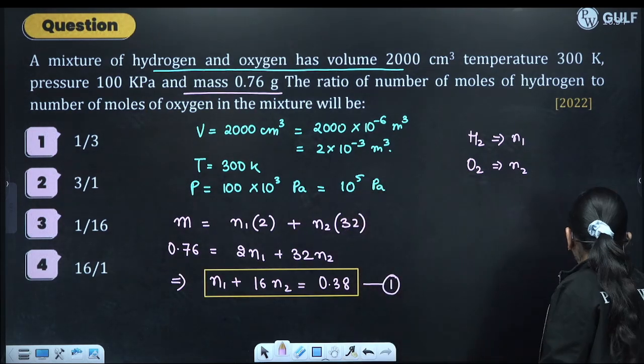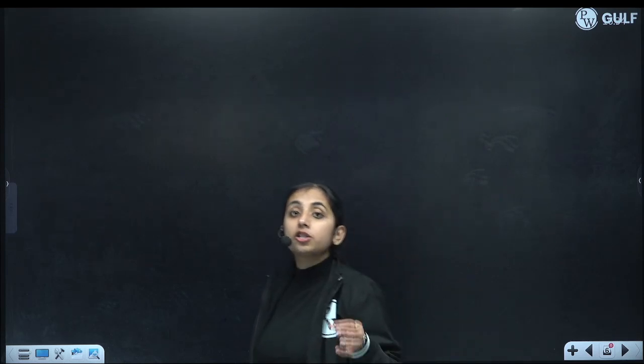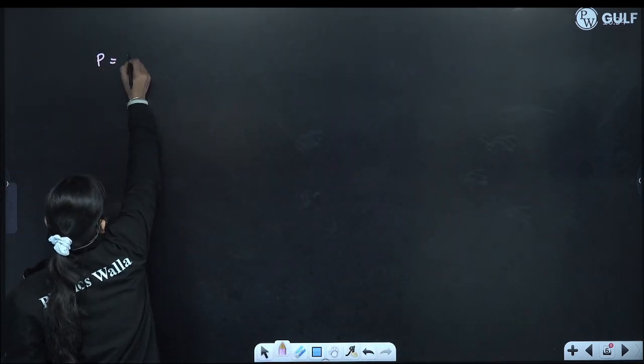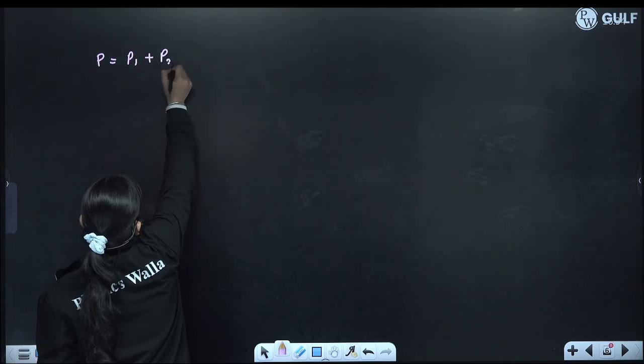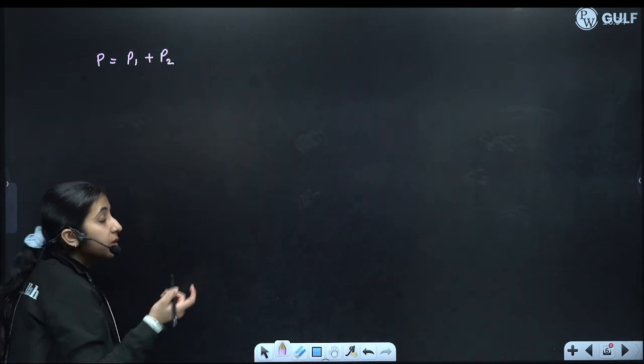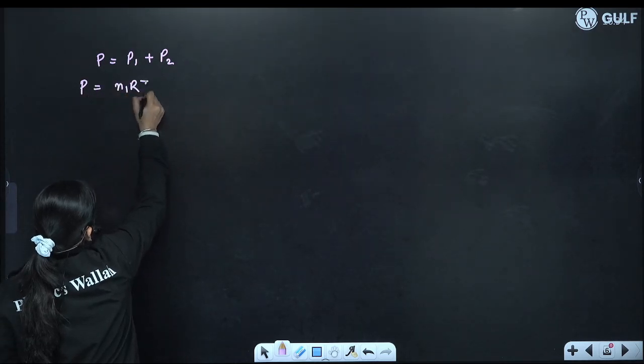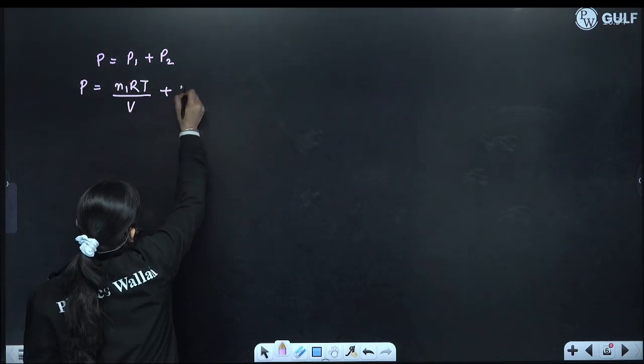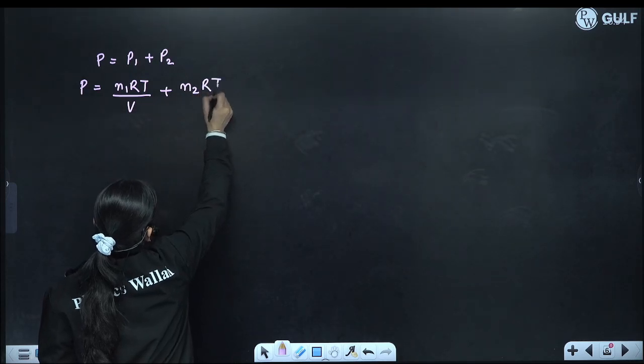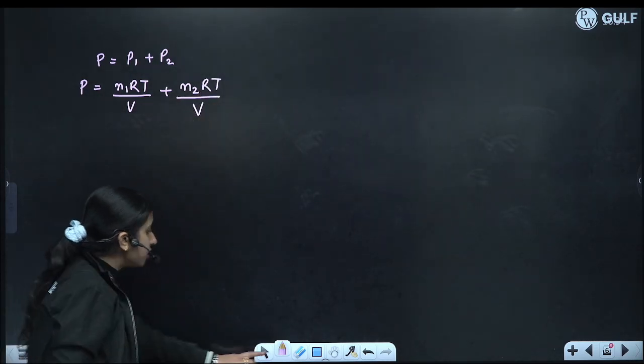Now apply the equation of partial pressure because we have a mixture of gas. Total pressure is equal to P1 plus P2, where P1 and P2 are the partial pressures. So total pressure will be N1RT by V plus N2RT by V. What will be partial pressure?